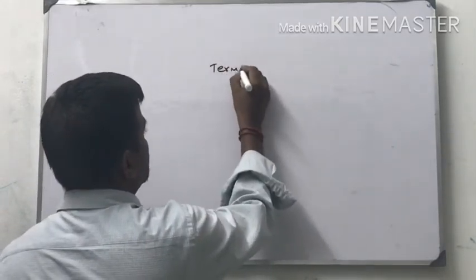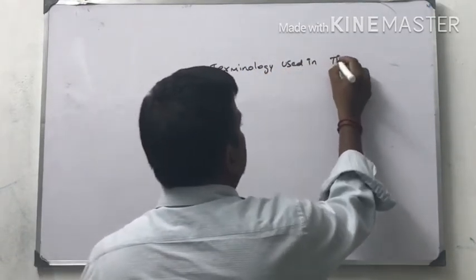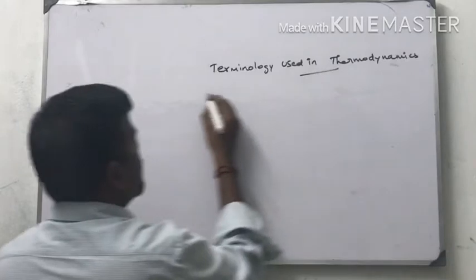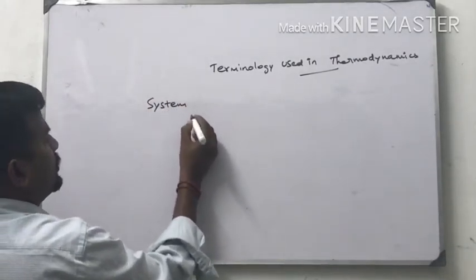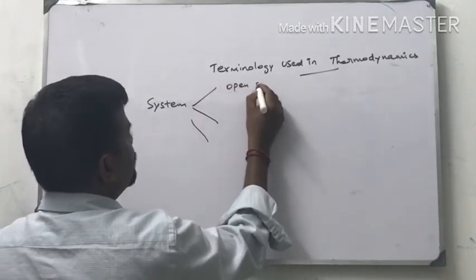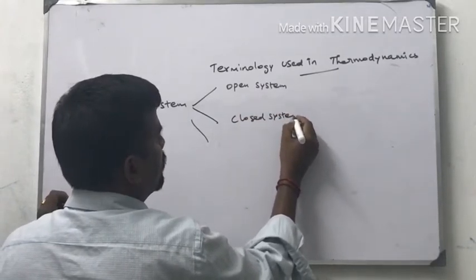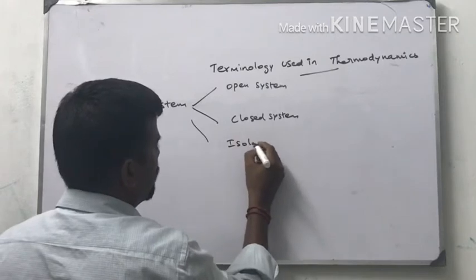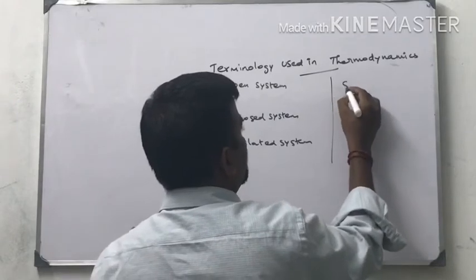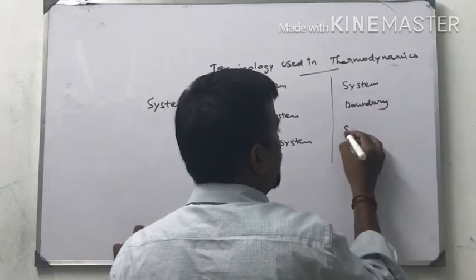Terminology used in thermodynamics. System is divided into three: open system, closed system, isolated system. Before that, the three things are the system, boundary, and surrounding.